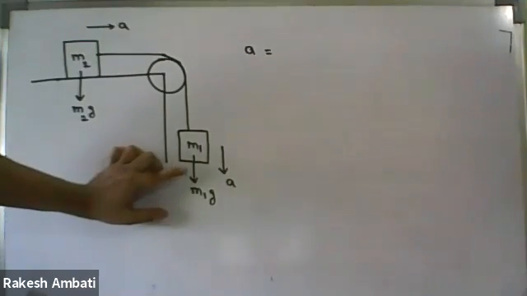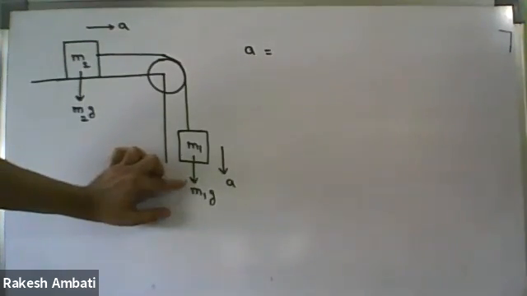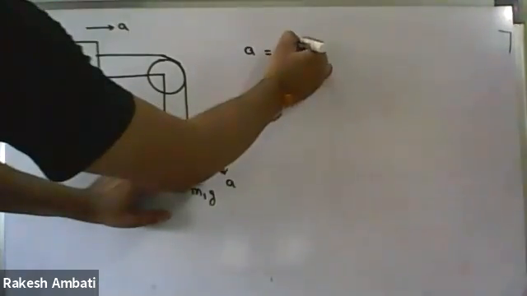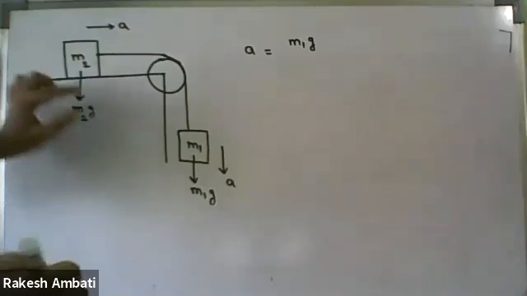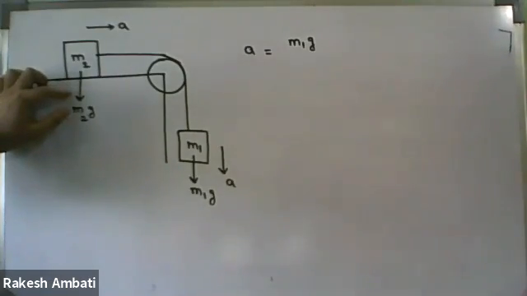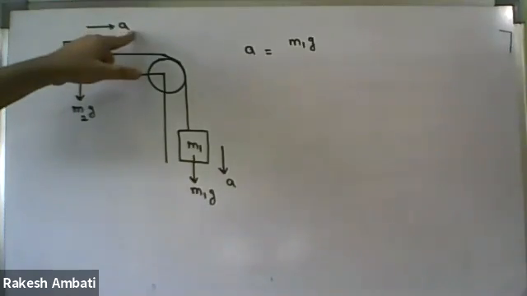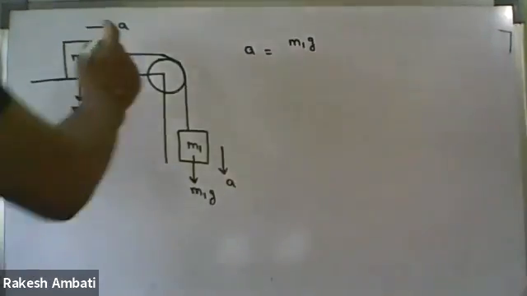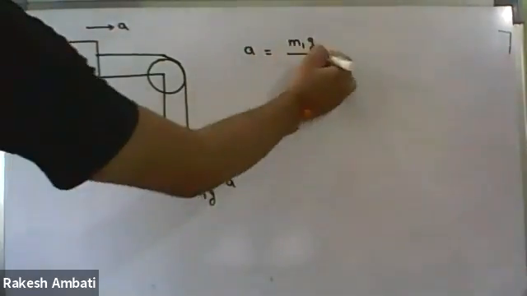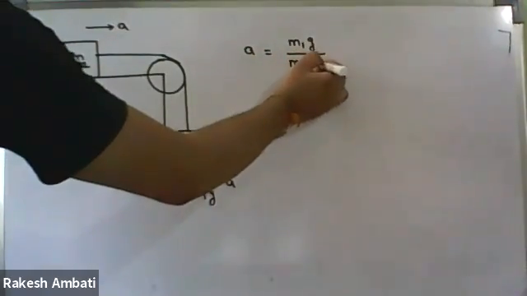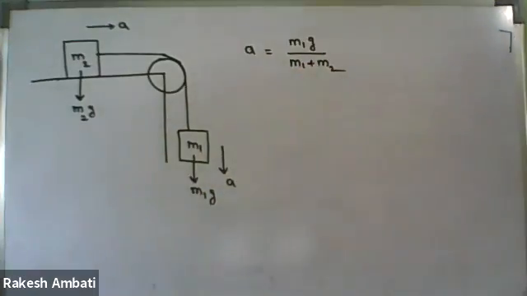To find the acceleration, M1g we have to consider or not? Yes, positive M1g. Then M2g, we have to consider or not? No, do not. Why? Because the motion is horizontal, so it is balanced. Therefore, only M1g we have to consider, upon the sum of the masses, M1 plus M2. So that is the acceleration.